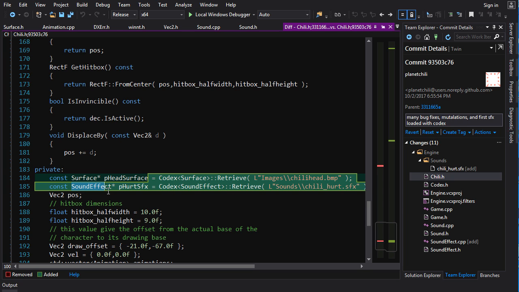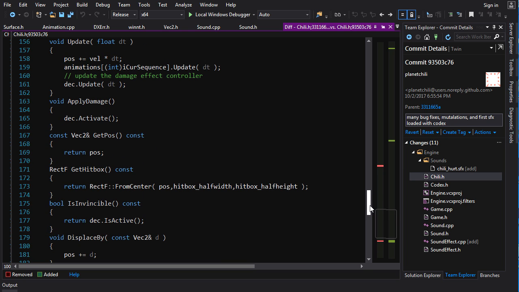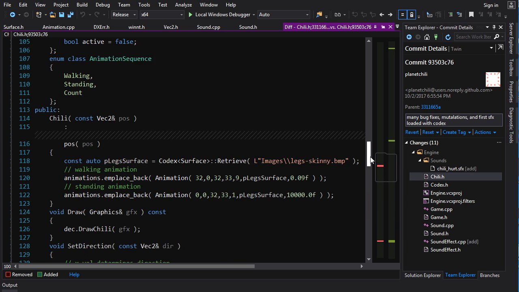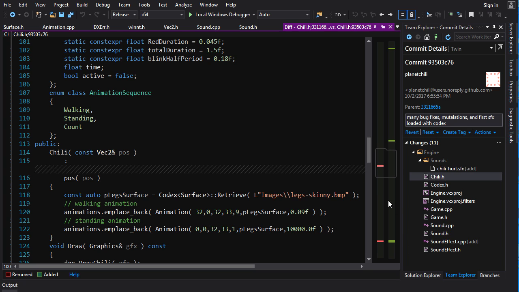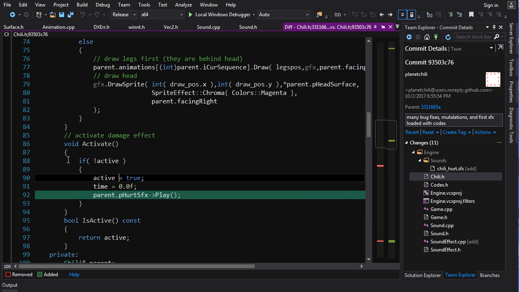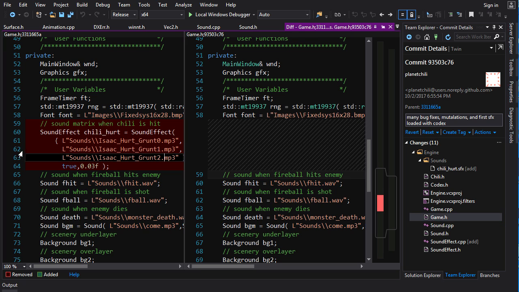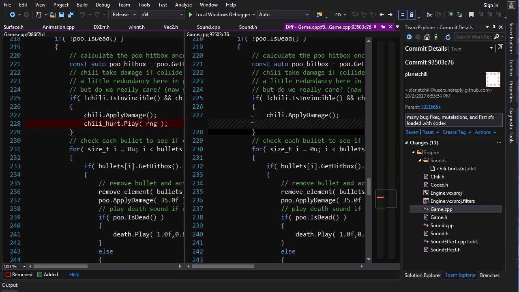But for sound effect, we also put equals Codex of sound effect retrieve, and then the name of the sound effect. And now Chili can manage his own sounds, so we don't have to have that in the actual game. So here I remove the surface loading from the constructor. Now it goes right in here, and when I activate the damage effect, I play the hurt sound. And now in game.h, I don't need the hurt sound in here. I don't need to load it, and in here I don't need to play it now because Chili takes care of his own hurt sound.